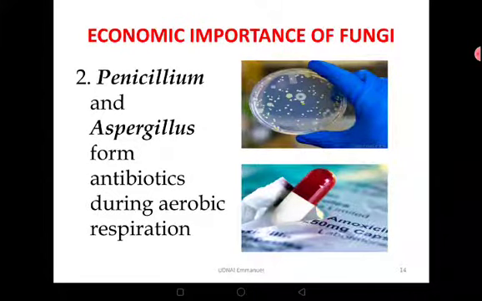Then Penicillium and Aspergillus, they are used for production of antibiotics. They are cultured in large quantities to produce antibiotics. Penicillium produces an antibiotic called penicillin, which is very popular and one of the oldest antibiotics that has ever been, which is used for treatment of bacteria, killing bacteria and other microbes in humans and other organisms. So that's great.